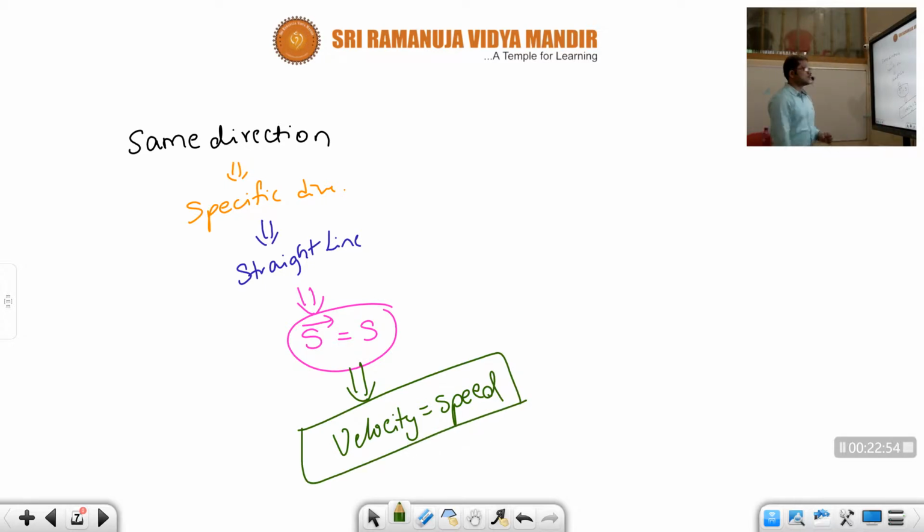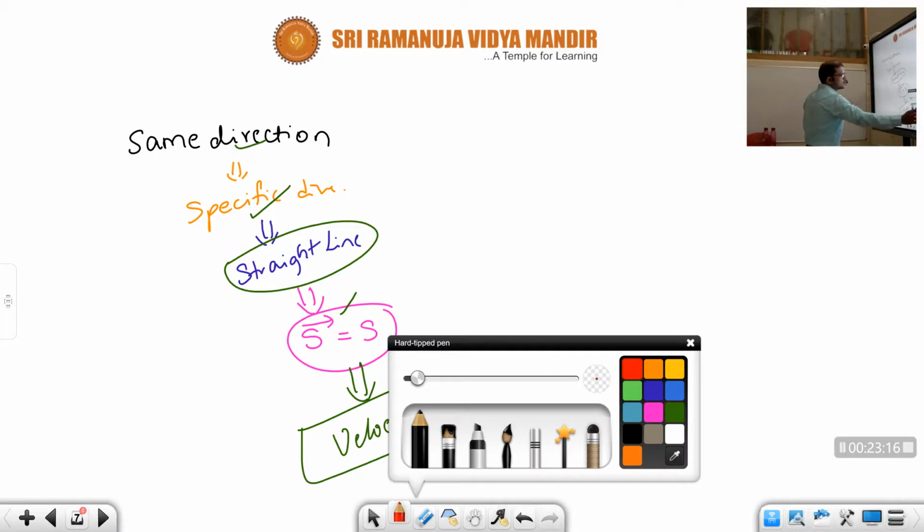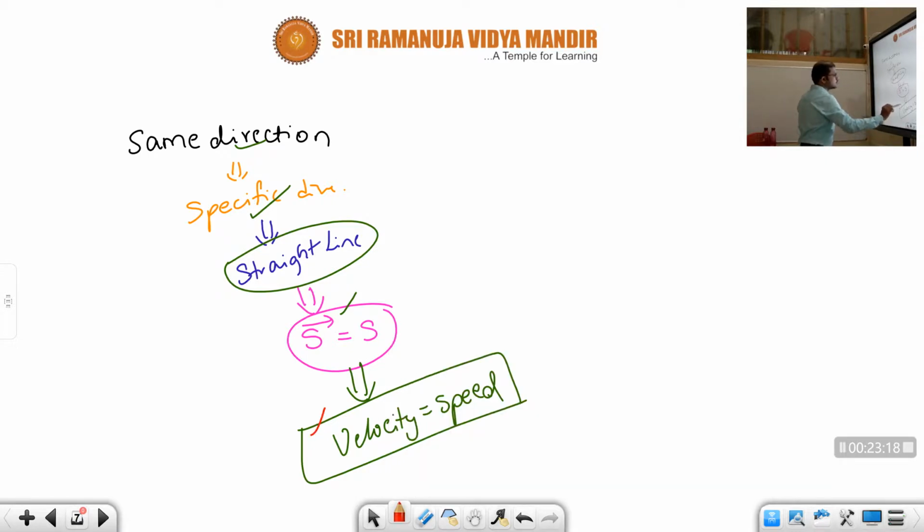Velocity and speed both are equal. While you are reading the question itself, you need to be very careful regarding the points they are mentioning. This sequence you need to remember, children. First you need to check the direction. Next you need to make sure it is specific. Then it will obviously be a straight line. When it is a straight line, obviously distance and displacement are equal, and then the velocity and the speed will be equal.